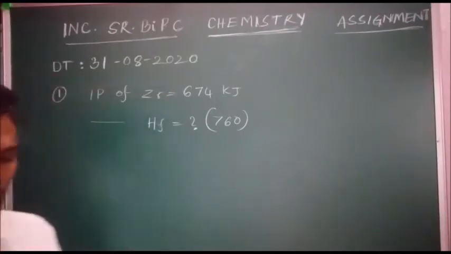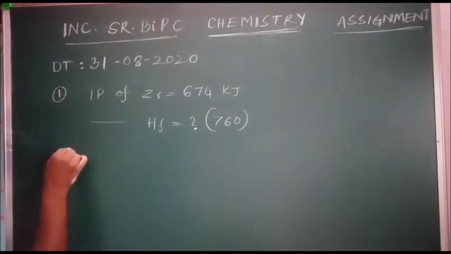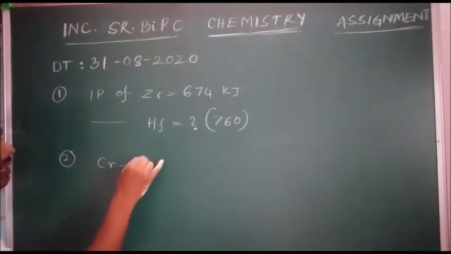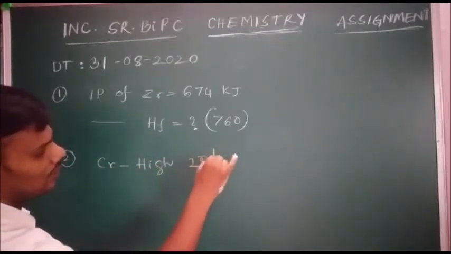Next, question number 2. The atomic numbers of vanadium, chromium, manganese, iron are respectively 23, 24, 25, 26. Which one of these may be expected to have the highest second ionization potential? Among these, chromium has the highest second IP.